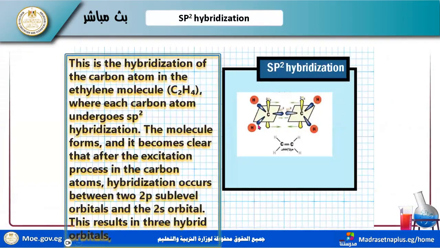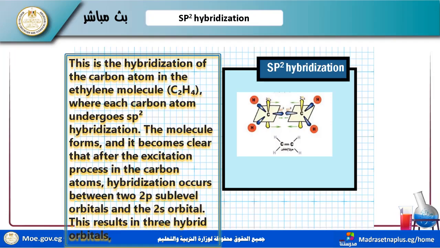We have another explanation for these shapes: sp2, sp2, sp2, sp2, and we have 2pz, 2pz, parallel, forming pi bonds. This is the hybridization of the carbon atom in the ethylene molecule C2H4, where each carbon atom undergoes sp2 hybridization, and the molecule forms after the excitation process.